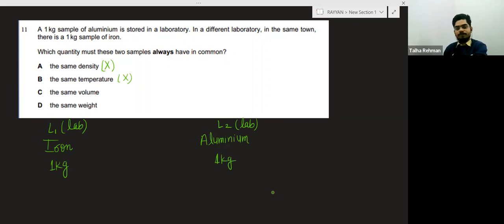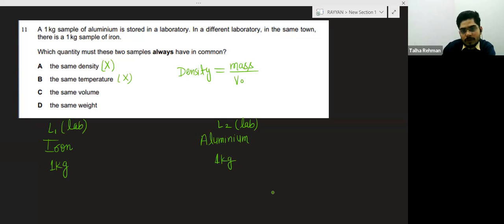Same volume. Basically, we cannot say the volume is the same, because there is no information given that lets us say the volume is the same. So this option is also incorrect. Volume is related to density. Density is equal to mass divided by volume.